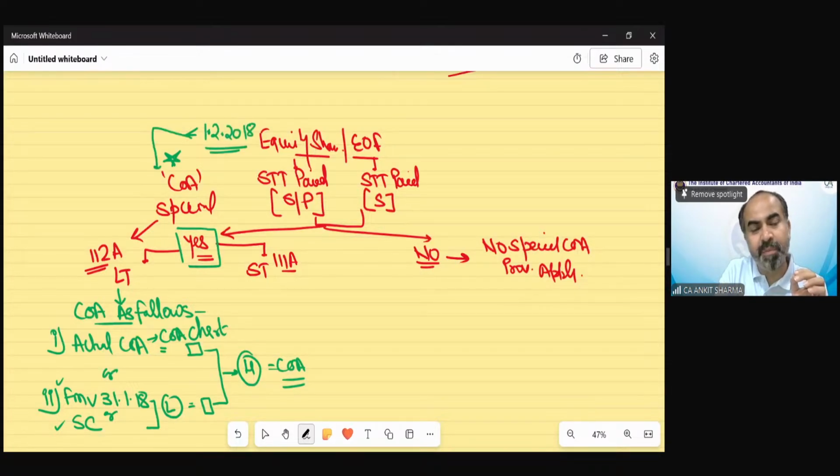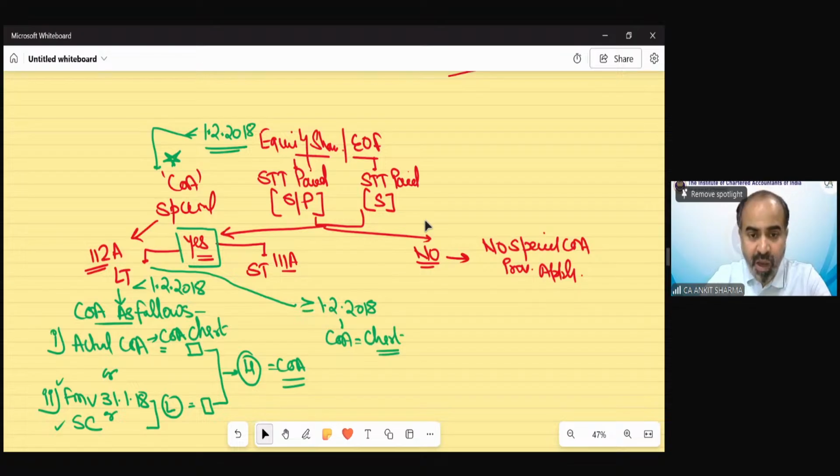This whole concept will be applicable only in that case. So this means this would be applicable if these long-term assets have been acquired before 1st February 2018. If these long-term assets have been acquired on or after 1st February 2018, then the cost would be as per our chart.